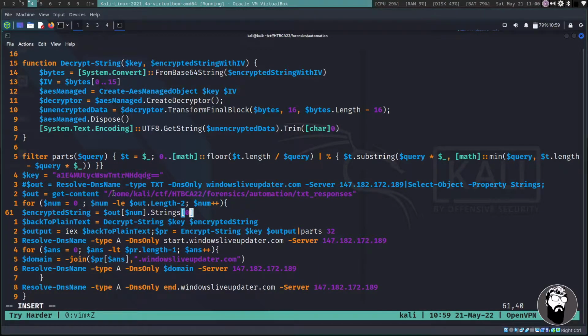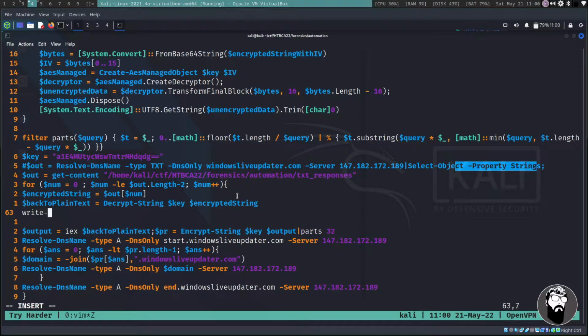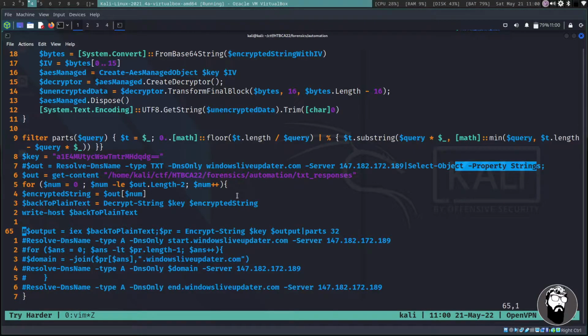Then we're going to write this. Since we're not getting the string properties, because we commented that out, we've already got the line we need. We don't need to get the dot strings and the first item in the string, so we can get rid of this part too. Now we can write host, back to plain text, because we're interested in the plain text of this to see where it goes a little bit further. Then I'm going to comment out the rest of this stuff so we don't have to worry about breaking anything else.